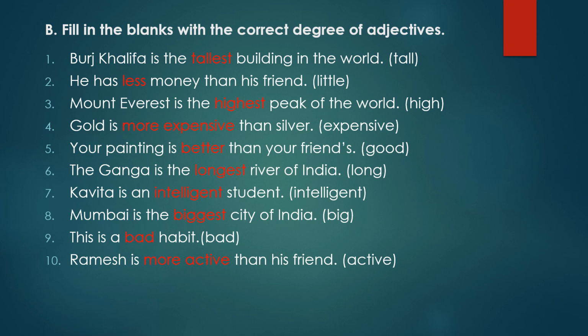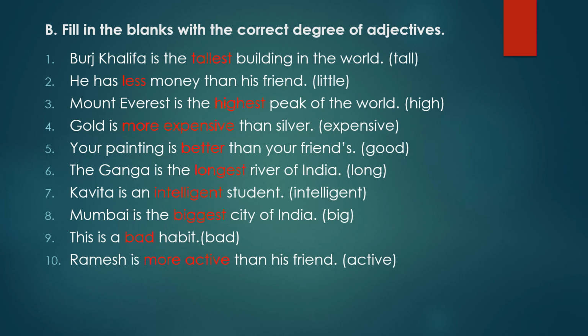Third question, Mount Everest is the dash peak of the world. The adjective word here is high. Now, as I told you earlier, in the superlative degree, it is preceded by the. So, here also the is written. So, we will use superlative degree of high. That is highest. So, Mount Everest is the highest peak of the world.